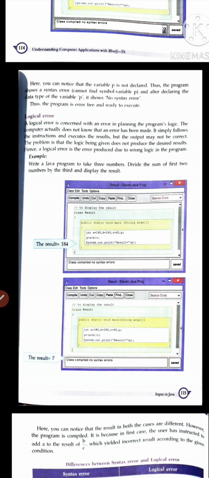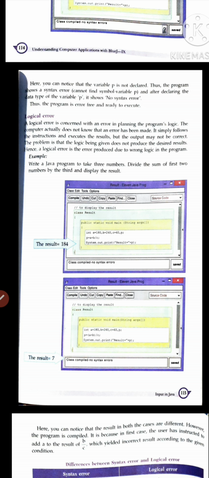Just remember, A plus B divided by C is just a simple expression. The computer already has some rules and regulations. It follows a hierarchy, and that hierarchy says that plus has the least preference, then divide. That's why we have to divide first and then add.